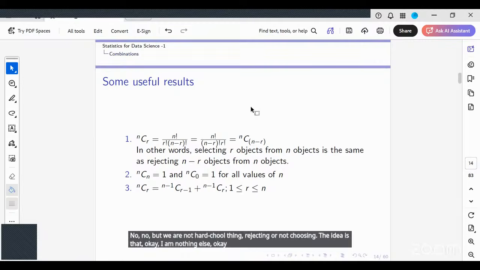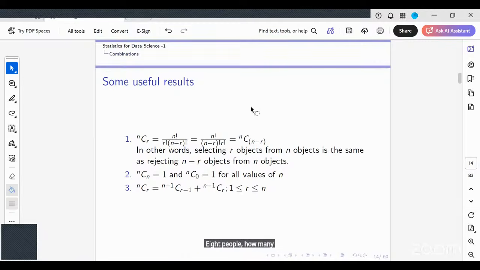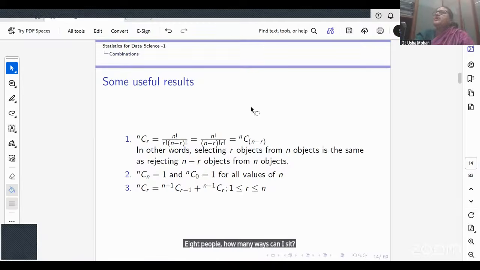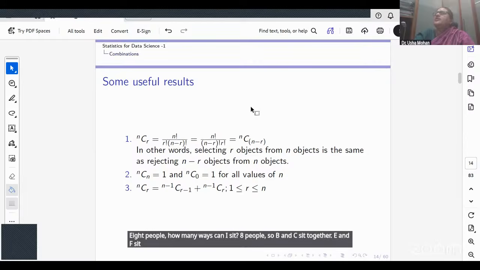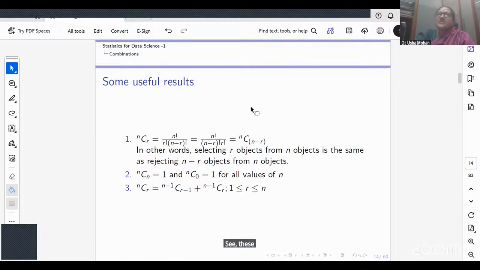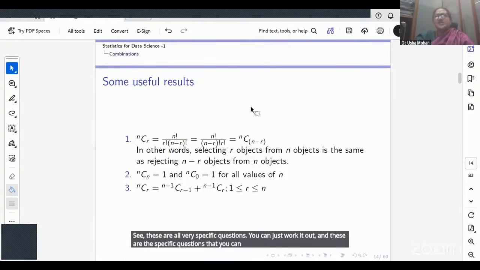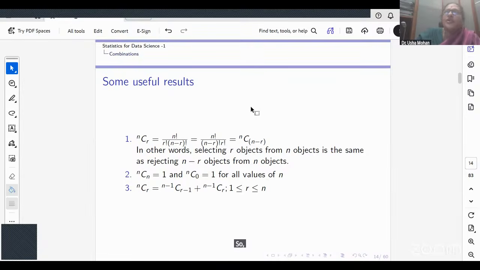Now, 8 people, how many ways can I sit? B and C sit together, E and F sit together, but B and F. See, these are all very specific questions. You can just work it out, and these are the specific questions that you can ask in the discussion forum. This is only at a conceptual level. I think I'll just move forward without taking these specific questions. So these are important combinatorial formulae.